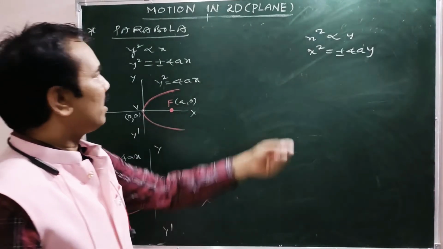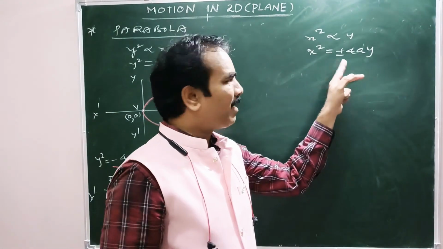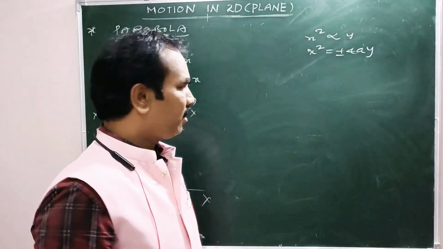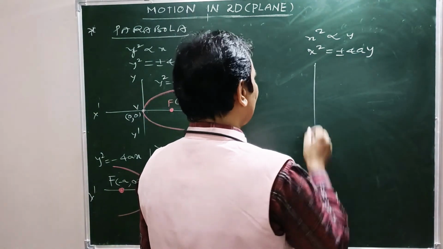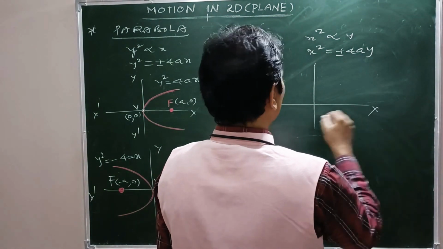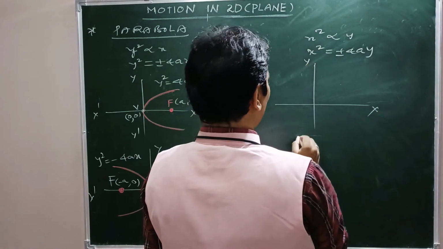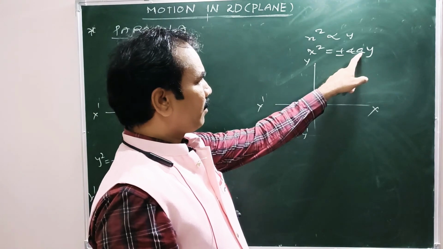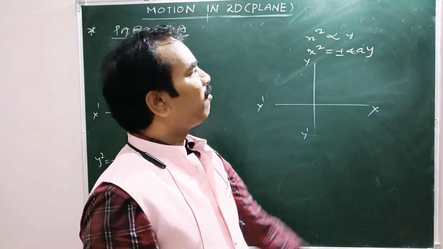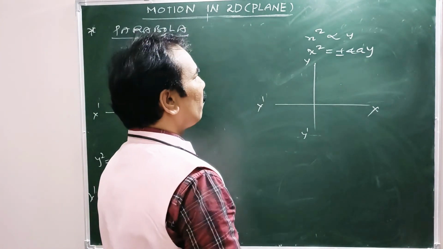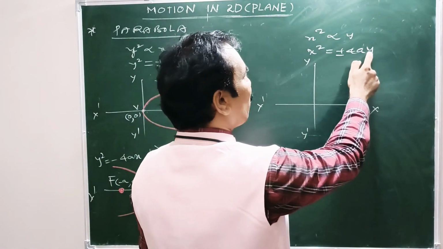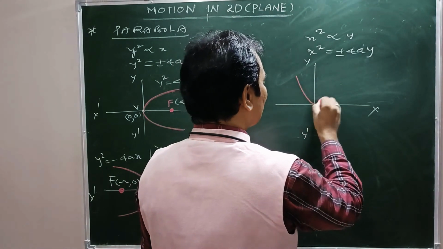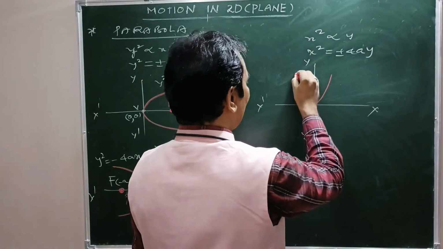Now coming to x square equal to plus or minus 4ay. Let us see first x square equal to plus 4ay. See, first example, x dash, y dash. Now see here, x square equal to plus 4ay. Here focus lies on the positive y-axis. See, this is the required parabola.